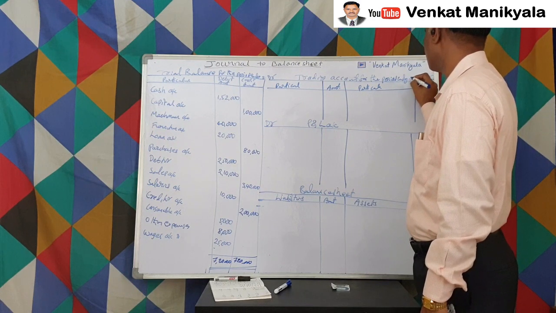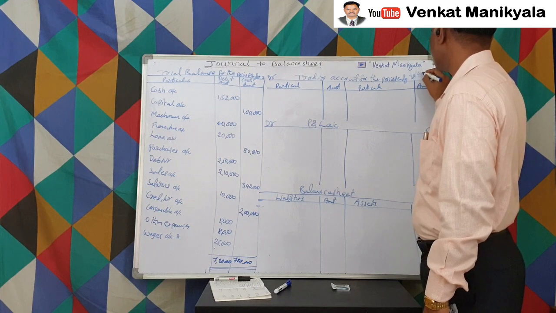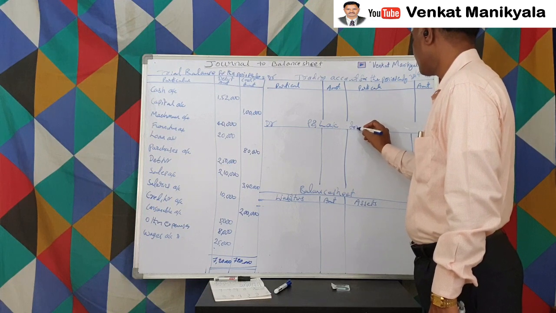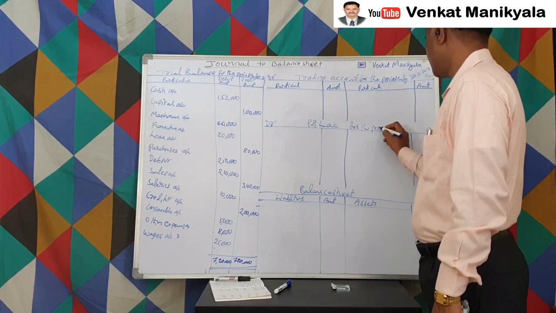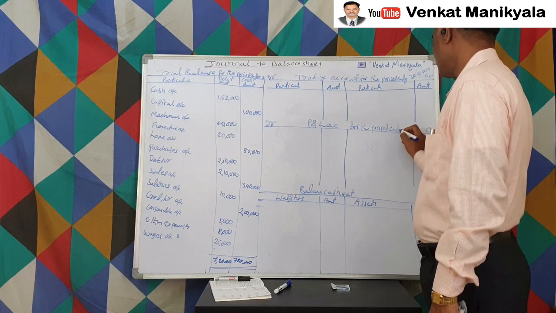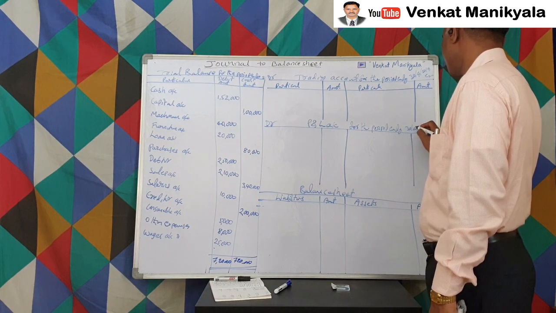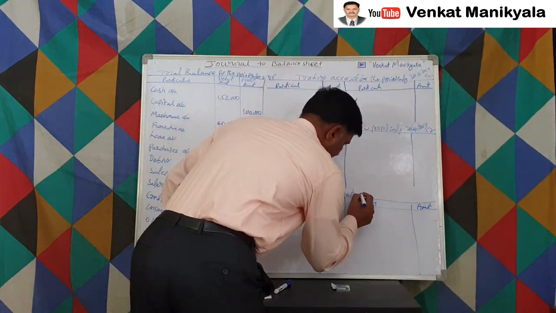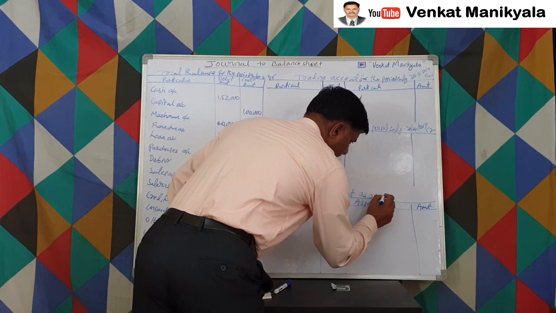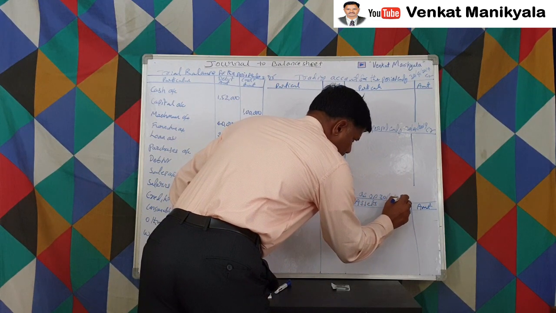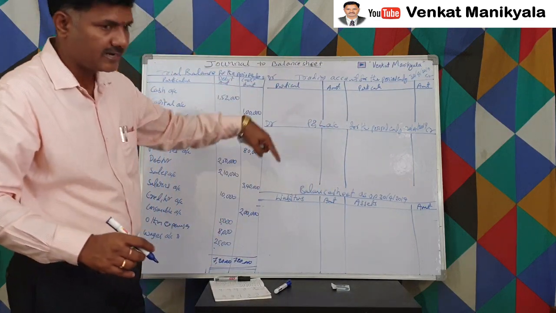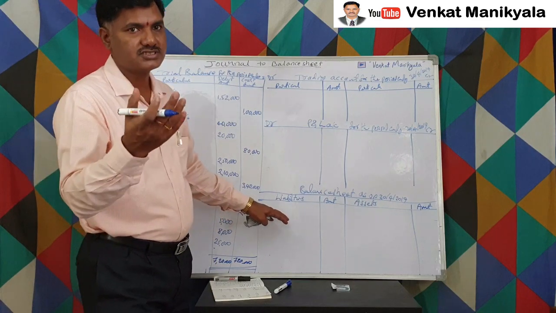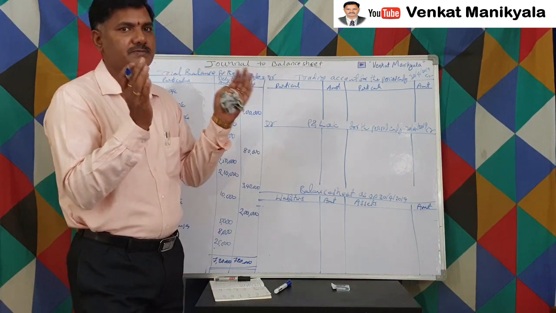For the period ending 30th, let us say 30th April 2019. This is also for the period ending 30th April 2019. Balance sheet we are preparing as on 30th April 2019. This is as on that date. What is the position? The previous date position is different and thereafter the position is different. This is during that period, right?